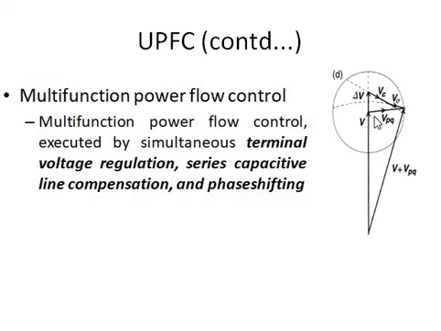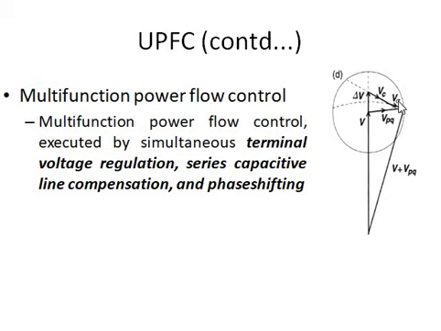Okay. See this phasor diagram. In this, this is the sending end voltage, and this is the voltage regulation mode vector. In voltage regulation mode, there is no phase angle change, so this injector voltage is in phase with the voltage V. And Vc is the series reactive power compensation vector. Here, what is the requirement? That vector should be in quadrature with the line current. As you can see, this is perpendicular to this one. Now this V sigma, which is of negligible magnitude but phase corrected, corresponds to phase angle regulation mode. Okay.